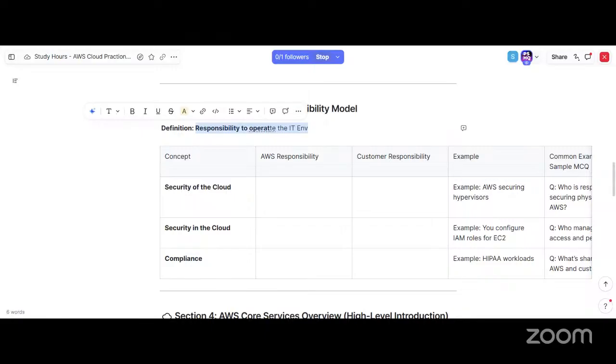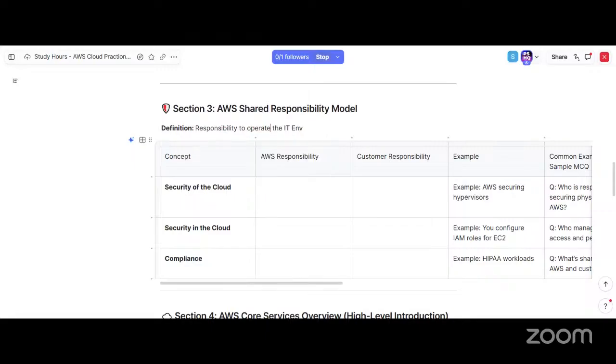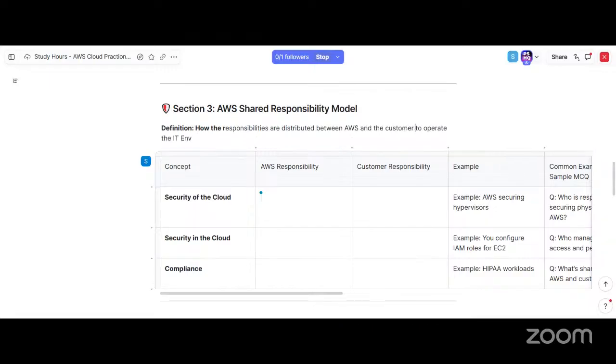So the responsibilities to operate the IT environment, is it? Yes. How the responsibilities are distributed between AWS and the customer to operate the IT environment.